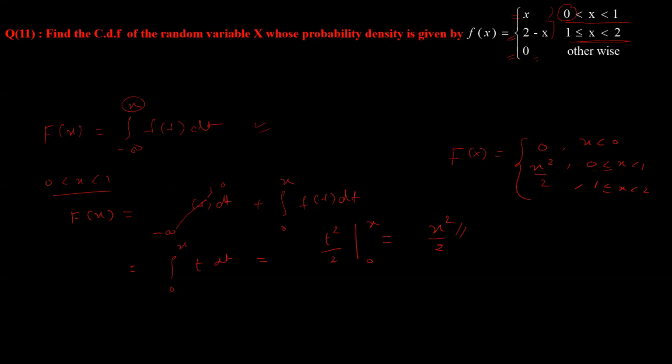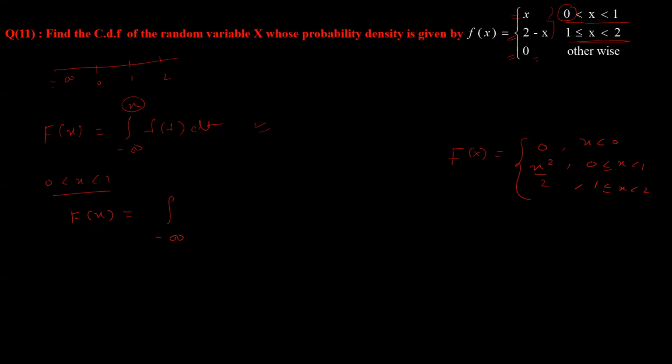So for 1 less than or equal to x less than 2, same limit. It will go from minus infinity to 0. Don't forget you are starting from minus infinity, but you have range from 0, 1 and 2. So you have 0 also, 1 also, and 2 also. So you have to reach from minus infinity to some specific value of x. That x will be written as x only.